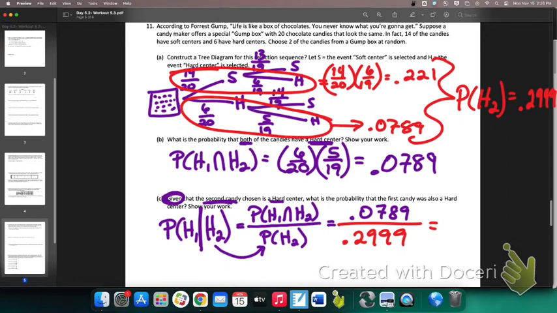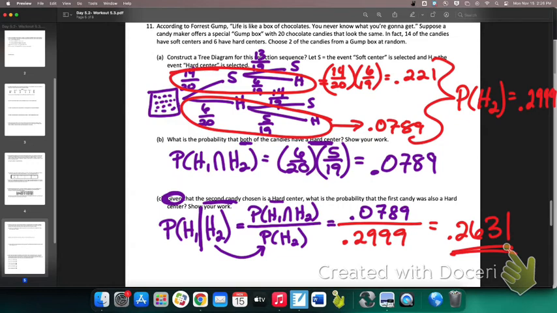And what you get? 0.2631. There's a 26.3% chance that if you got a second candy that was hard, your first one was also hard. That is a very difficult problem. Please be careful when you're doing those kind of problems.